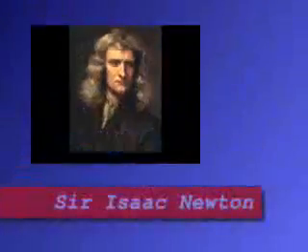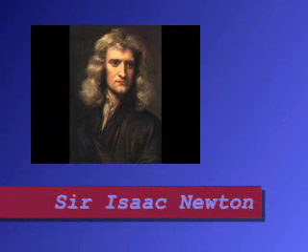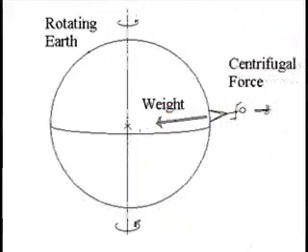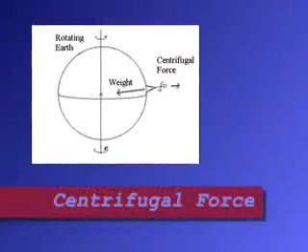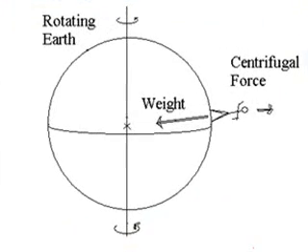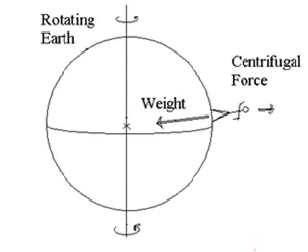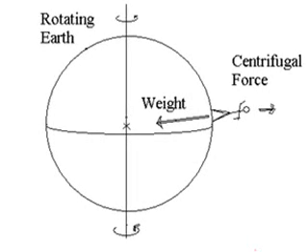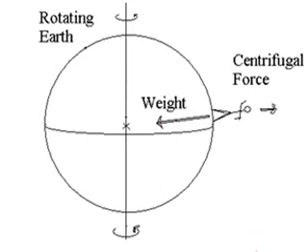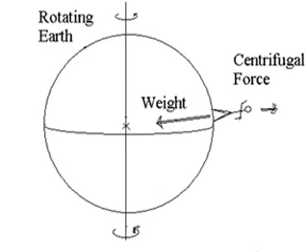Sir Isaac Newton walked the same path laid out by Copernicus, Brahe, and Kepler. He discovered the law giving the centrifugal force on a body moving uniformly in a circular path. Centrifugal force is an apparent outward force experienced by a rotating body. It is fictitious in the sense that it is not part of an interaction but is due to the tendency of a moving body to follow a straight line path.